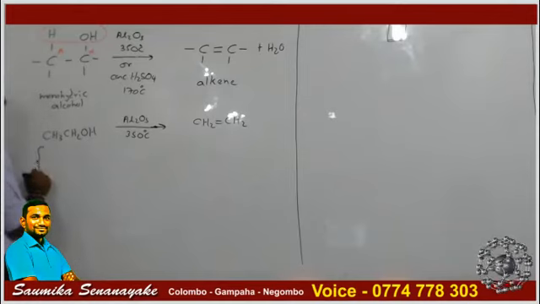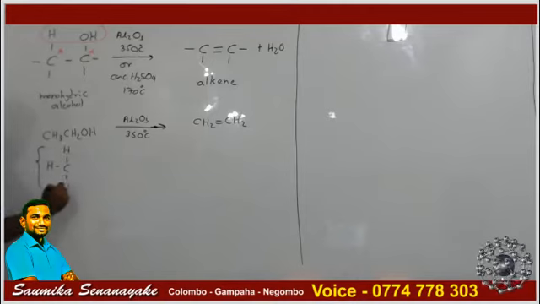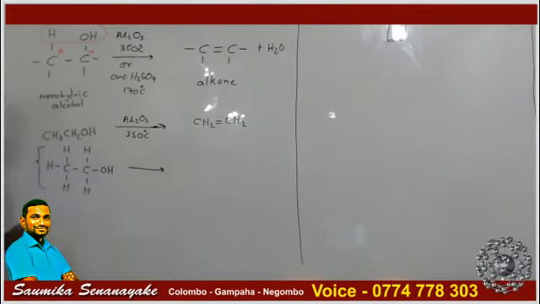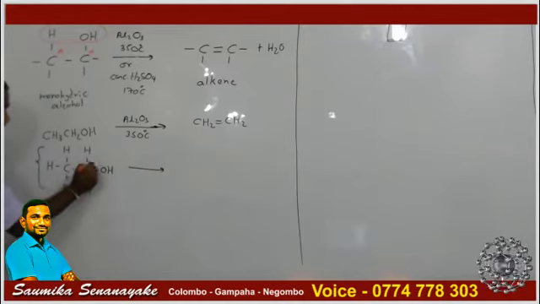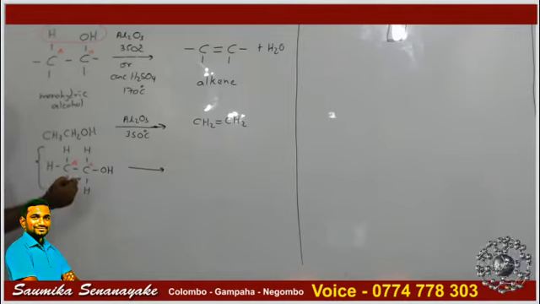Now you can see here CH3CH2OH. We know that carbon valency is 4 and hydrogen valency is 1. So H, C, H, H, then C, H, H, OH. Now the dehydration will take place. When the dehydration takes place, with the OH group, a beta hydrogen gets removed. So this will be the alpha carbon and this will be the beta carbon. With the OH group, a beta hydrogen atom gets removed, and from this side the hydrogen will get removed.